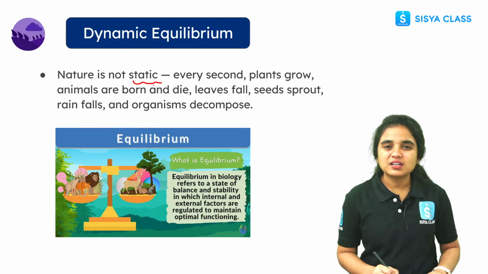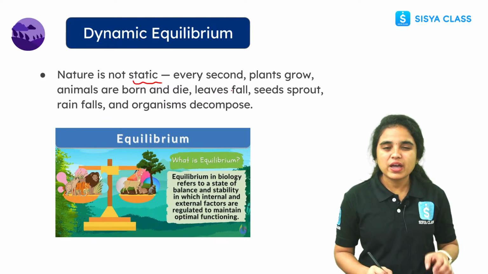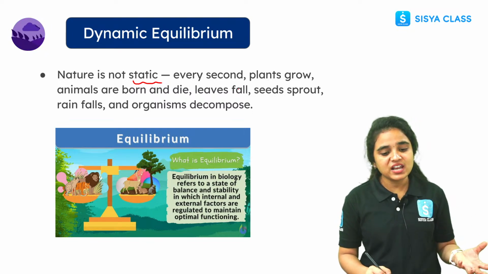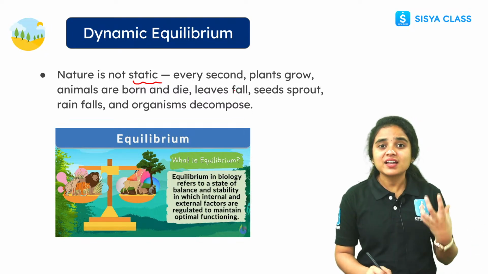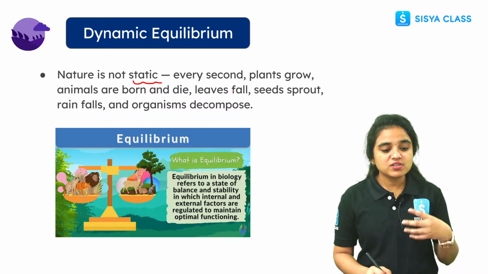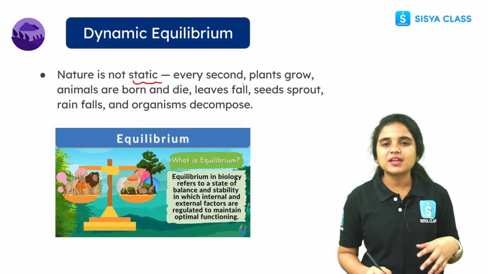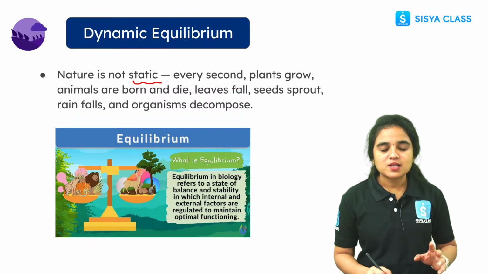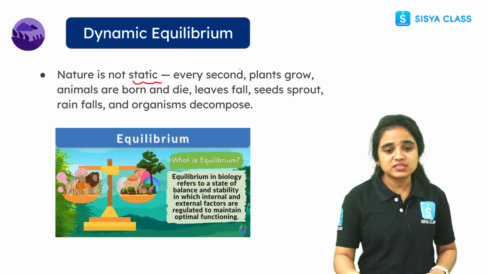Nature is not static. Every second plants will grow, animals will be born, and animals will die. Leaves will form and again leaves will grow. Seeds will sprout, again rainfalls will happen, organisms will again decompose. So nature is not a static thing. Now let us see what is equilibrium.